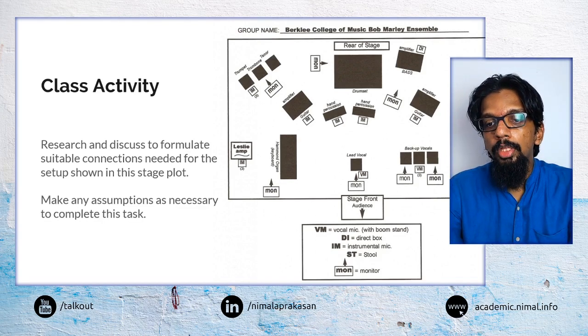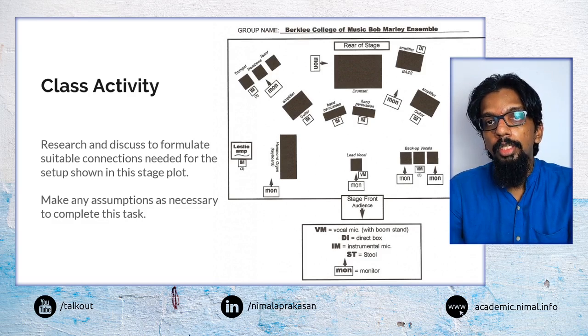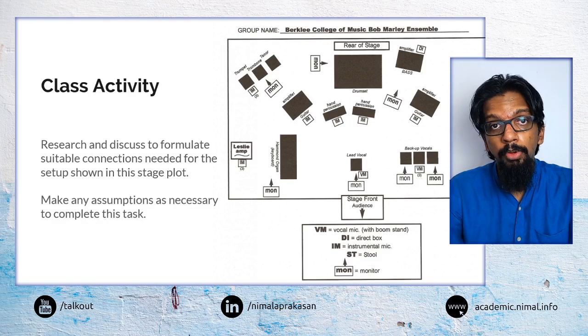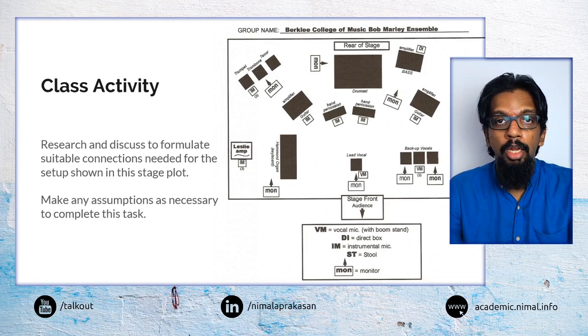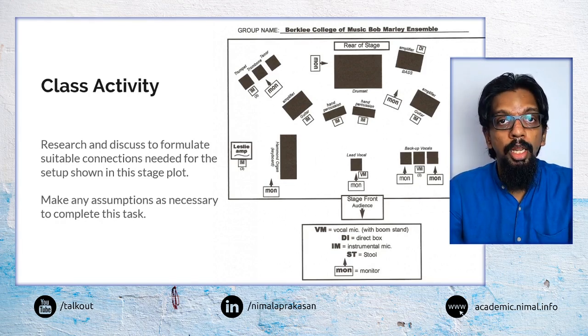So what you have to think about is, you will be given a stage plot, and then you have to decide based on the stage plot how many connections you need, how many and what type of connections you need, what are balanced connections, what are unbalanced connections, additionally how many power connections you may need, and so on. So you need direct boxes, how many direct boxes. All these things you have to think about.